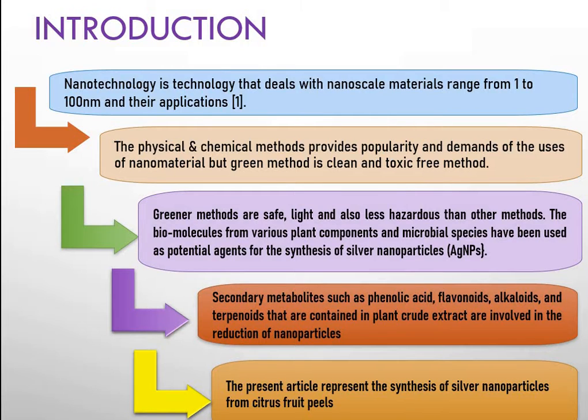The greener methods have been used with less hazardous, light and safe methods, while biomolecules from various plant components have been used as a potential agent for silver nanoparticle synthesis. These plant materials have secondary metabolites like flavonoids, alkaloids, phenolic acid and terpenoids, which help in the reduction of nanoparticles. Thus, the present article represents the synthesis of silver nanoparticles from citrus peel.